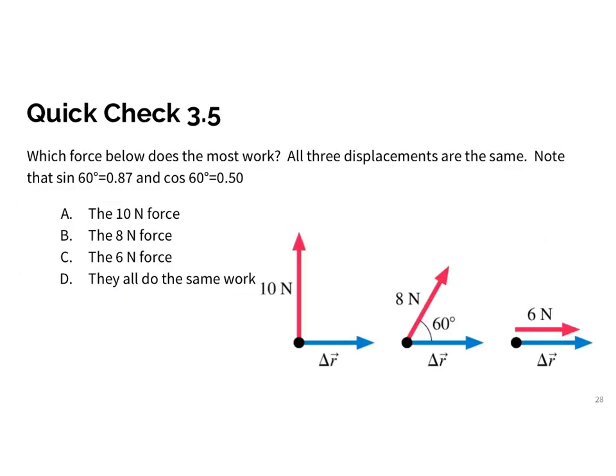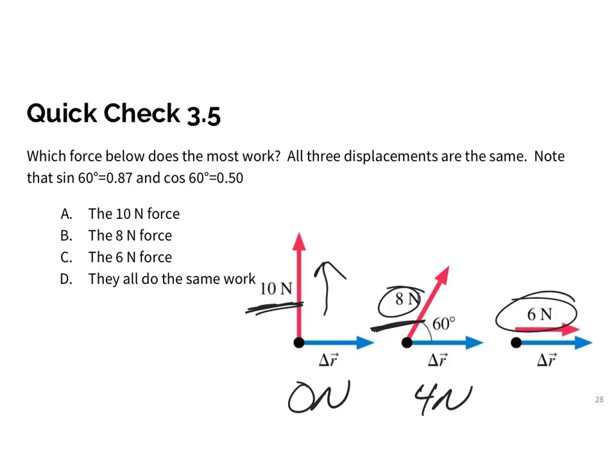So I've got a quick check for you. Which force below does the most work? I have 8 newtons at some angle or 6 newtons right in that direction. Well, the cosine of 60 degrees will be a half. So although this is an 8 newton force, only half of it is in the effective direction, so that's 4 newtons. This 10 newton force is not going at all in the direction of the displacement, so that's actually 0 newtons, and then this one is going to be 6 newtons. So the 6 newton force is actually doing more work than the 8 newton force.